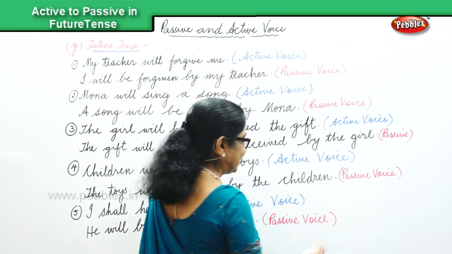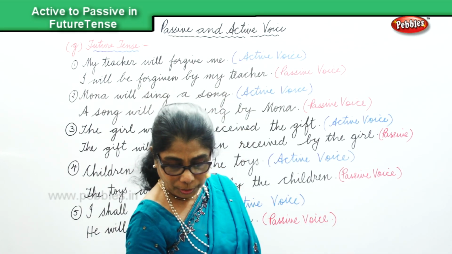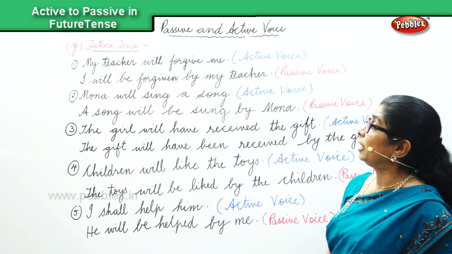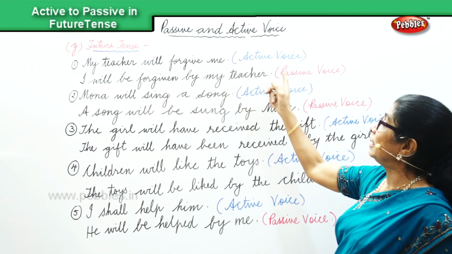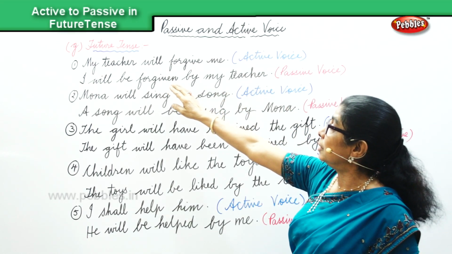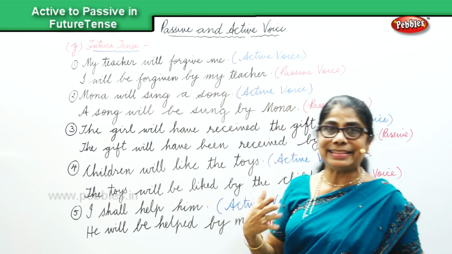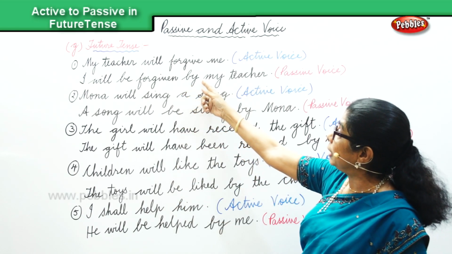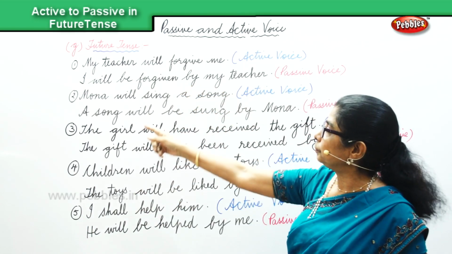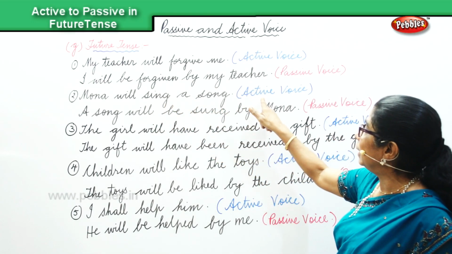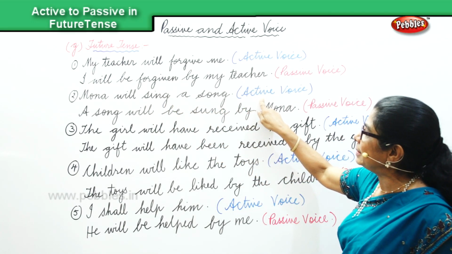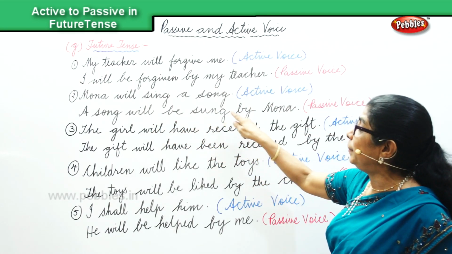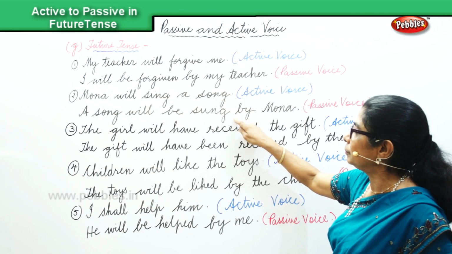Now let's look at all the sentences here. What we have done. In the future tense, we are learning to change by recalling to our mind, changing from active to passive voice. My teacher will forgive me. That's in the active voice. And in the passive voice in the future tense, I will be forgiven by my teacher. Mona will sing a song. That's in the active voice. In the future tense, it will be changed into passive. So it will become, a song will be sung by Mona.